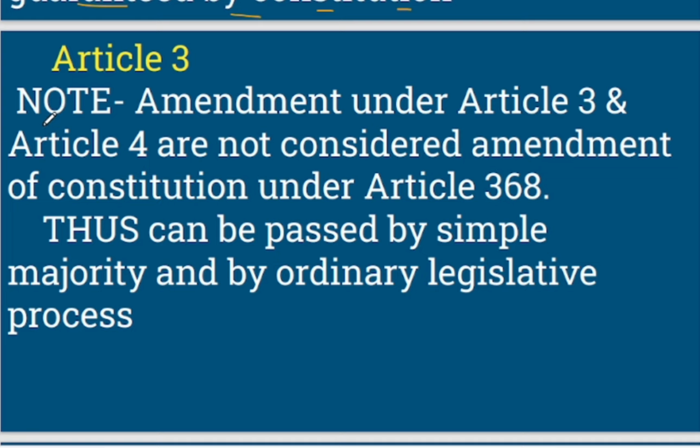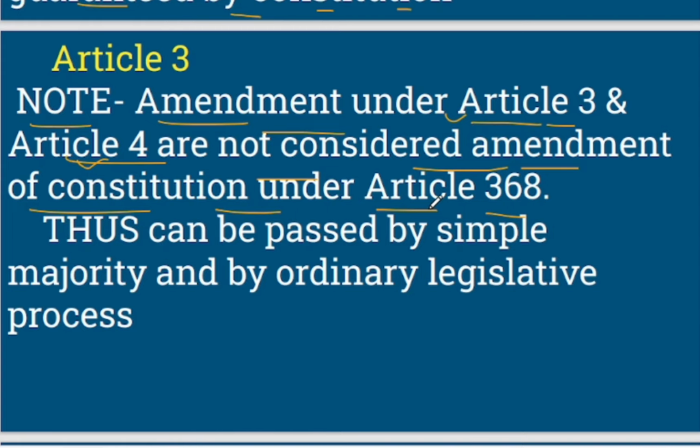Now here there is an important thing to note, that amendment under Article 3 and Article 4 are not considered amendment of Constitution under Article 368. So if there is any change in Article 3 or any change in Article 4, that does not amount to Constitutional Amendment Act.